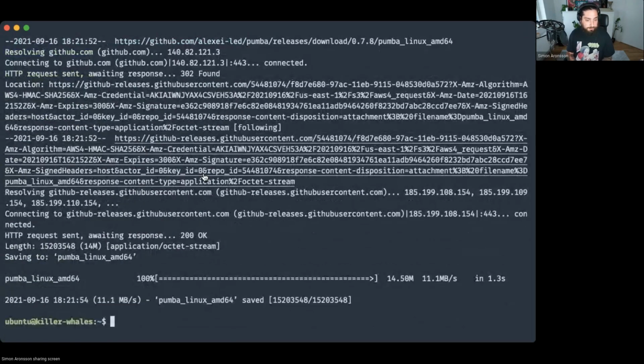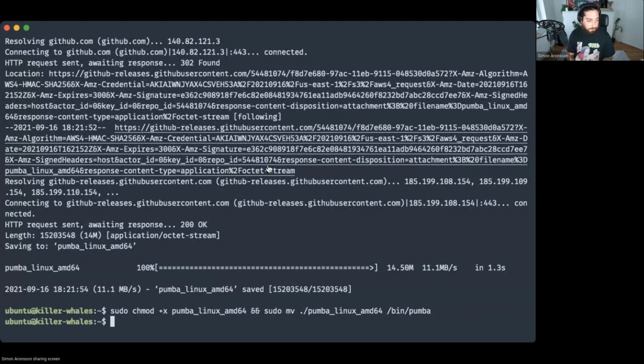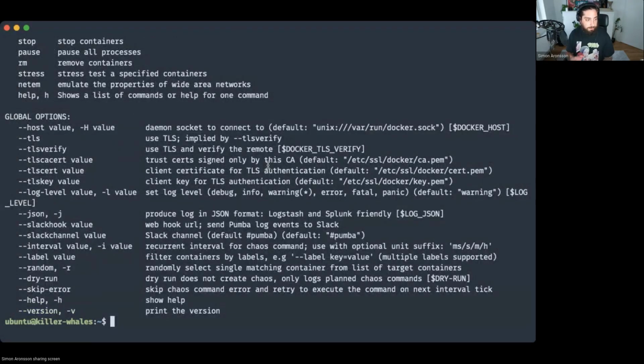So Pumba is a CLI tool, and you can use it to directly interact with your Docker cluster or your Docker node. So we'll just make it executable and move it over to bin, so we have it in our path. Okay, so then we have Pumba. Awesome. Now we'll go ahead and install Docker Compose v2 as well.